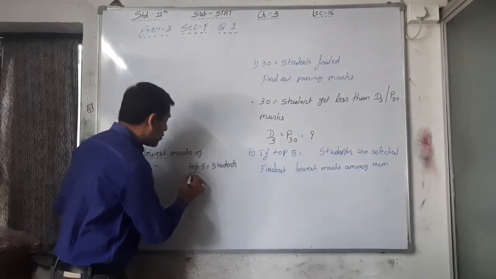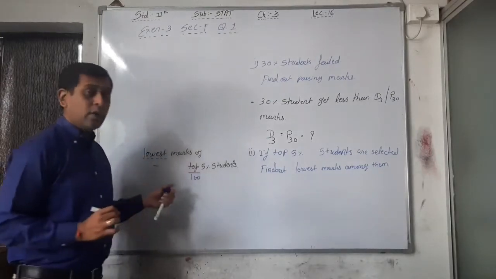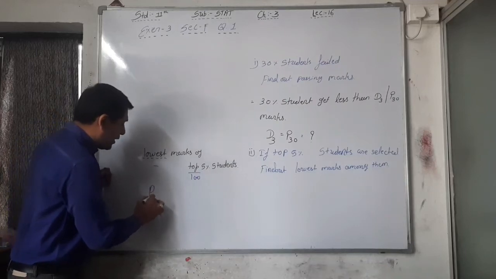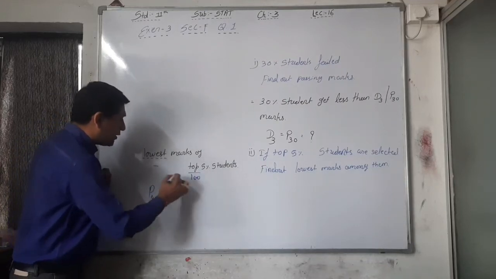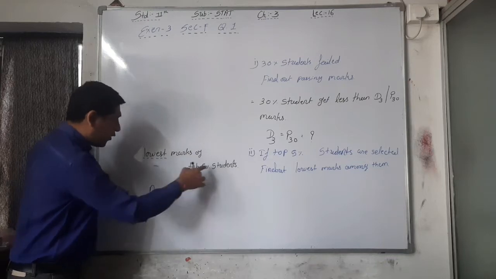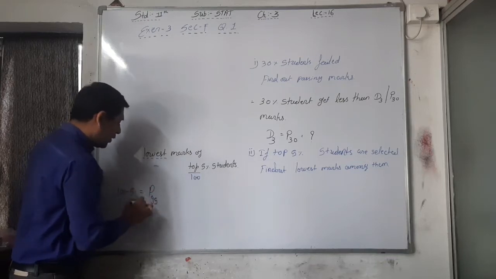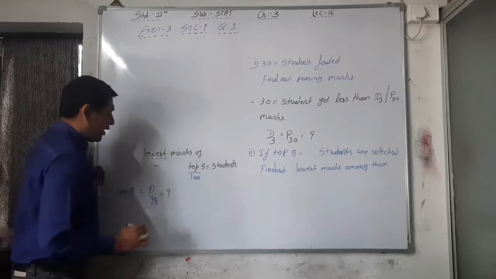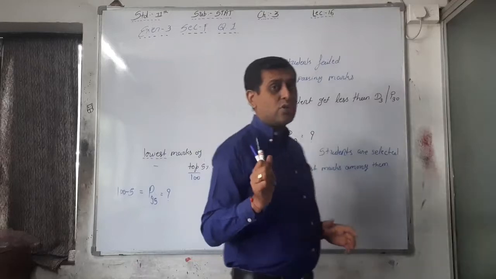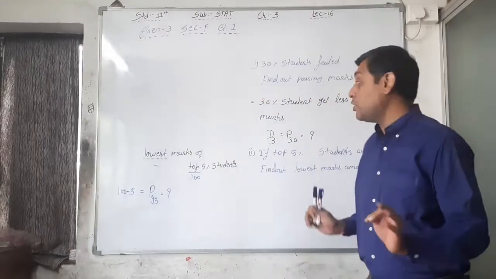Here top is there, that's why here we have to take 100, right? So what is our final answer? P95 is the final answer because here 100 minus 5. That's why P95 we have to find out. See, the style of the question is changed here. That's why this sum is your doubt.